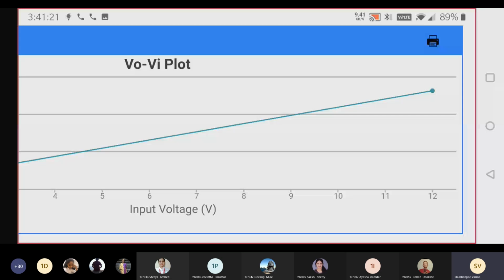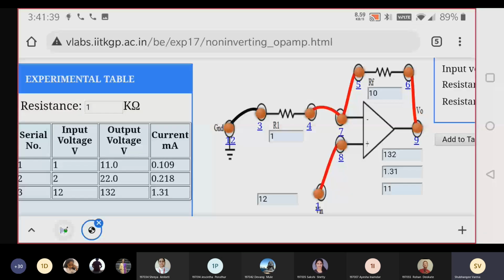You all have to perform inverting amplifier using the Virtual Lab. There you have to select components, make the connection, simulate it and check the waveform. Non-inverting and inverting, you are going to perform on IIT Kharagpur. So 3 outputs should be there. 1 output is from the first virtual lab, 2 outputs from IIT Kharagpur. Understood, everybody?